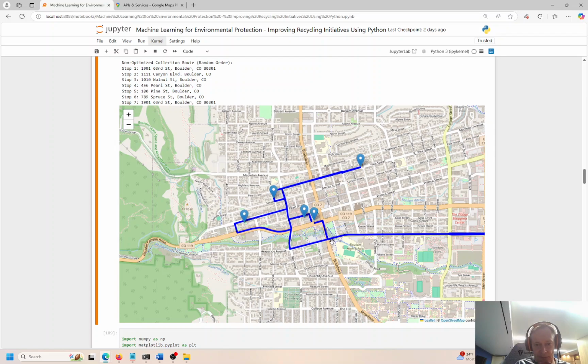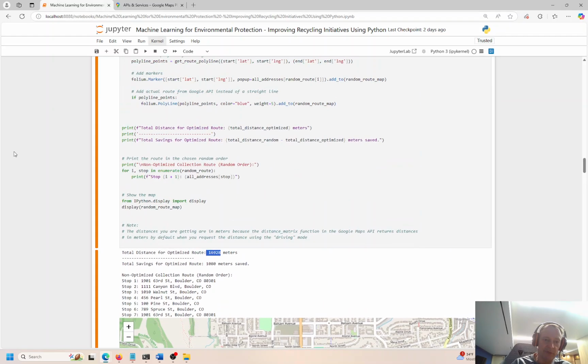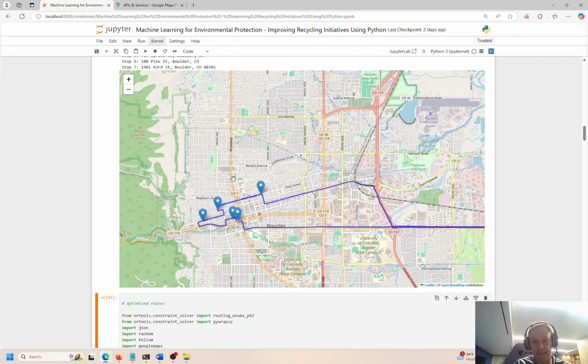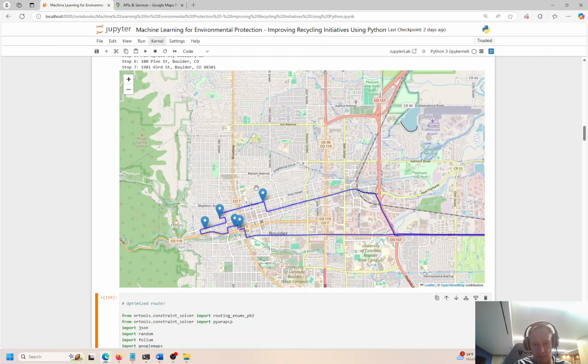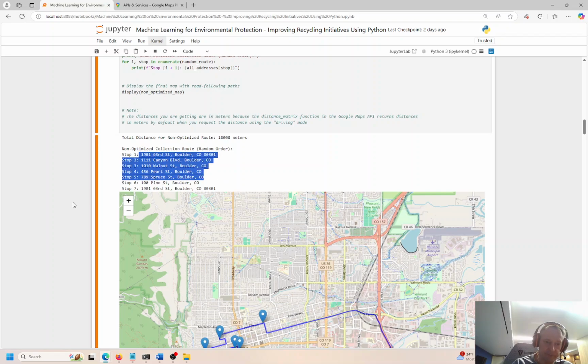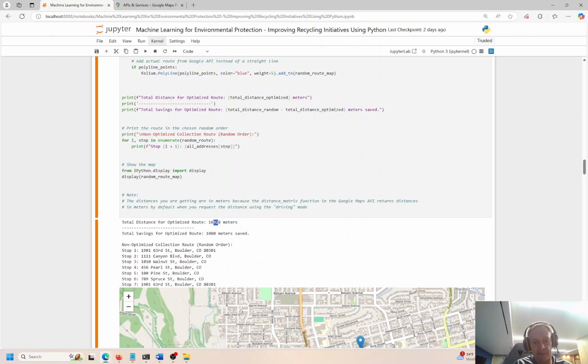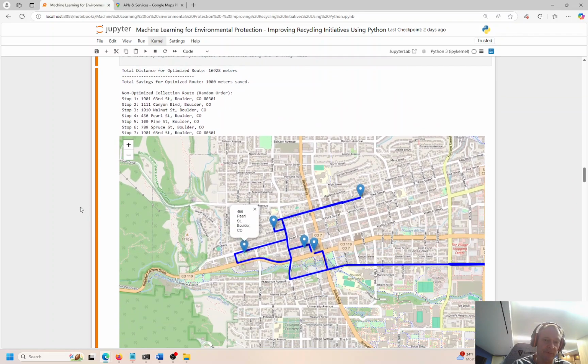So instead of making a big loop, you can actually see we go to this site, and then this one, and then this one. Come back over here, go to this guy, and go back, and it's only 16,928 meters. If we go in a loop, it kind of looks like it's more efficient, I guess because this route goes out of the way, this top blue line is out of the way, it's actually further distance, and obviously the more you drive, the longer it's going to take, and the more gas you're going to burn too. So this is the non-optimized solution, 18,008 meters if you go in this order. And this is the optimized solution, 16,928 meters. So you save time, save gas, and save resources, wear and tear in the vehicle, and so on and so forth. So that is the optimized route.